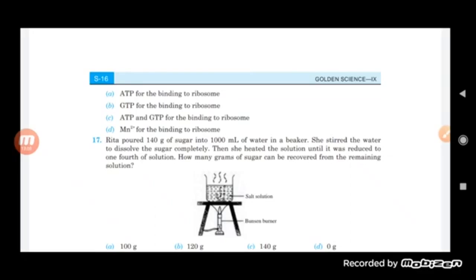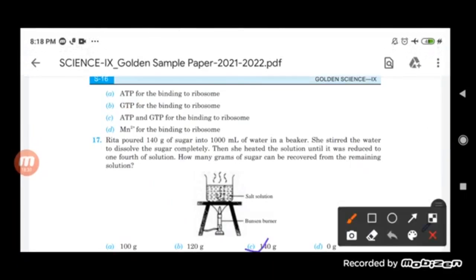So you know that in this process evaporation is going on. And in the process of evaporation only the water will get evaporated. So we can say here that there will be no change in the solute amount. So it will remain as 140 gram only. So here the answer will be 140 gram.